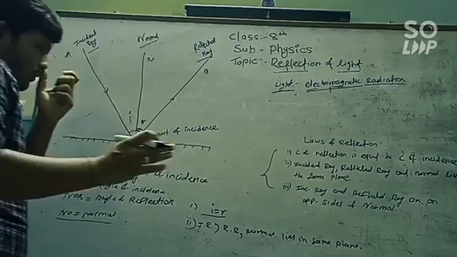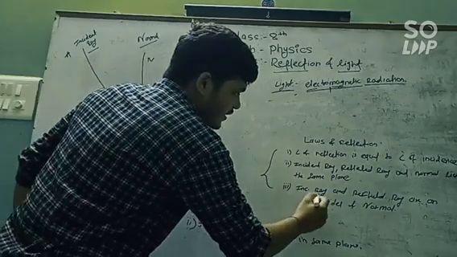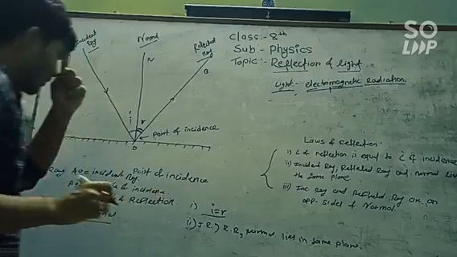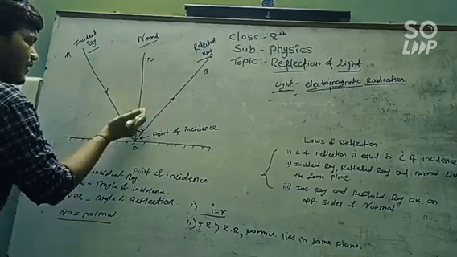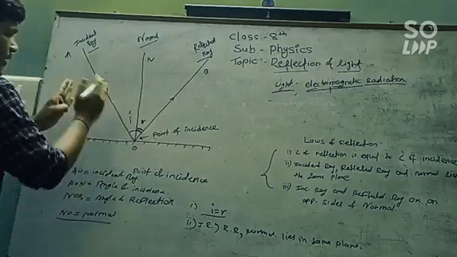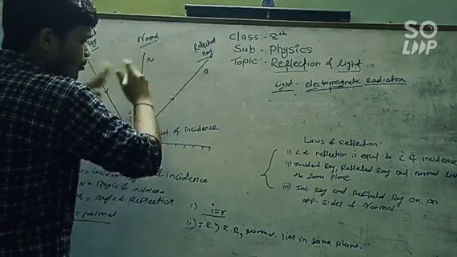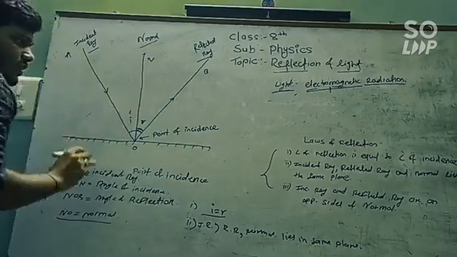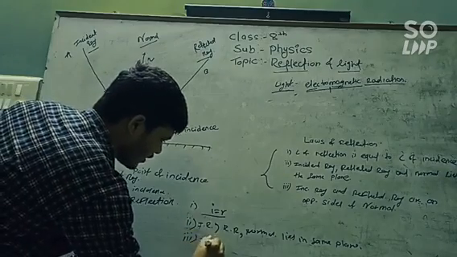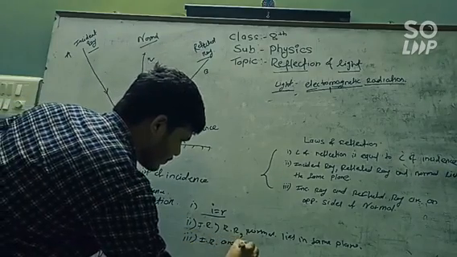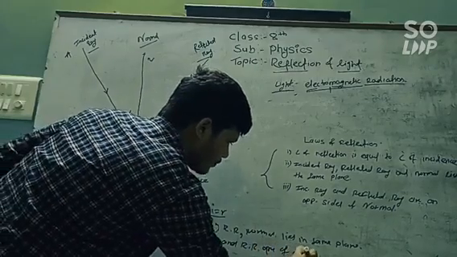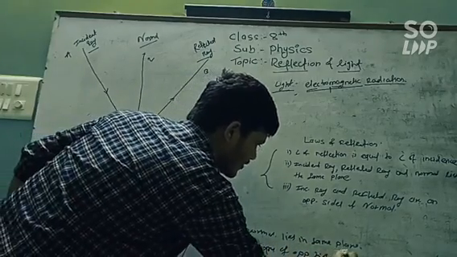Now let's move towards the third law, that's the incident ray and the reflected ray are on opposite sides of the normal. Now this is the normal. The incident ray is on this side and the reflected ray is on this side, means the incident ray and the reflected ray are on opposite sides of the normal. This is the third law of reflection, that the incident ray and the reflected ray are on opposite sides of the normal.